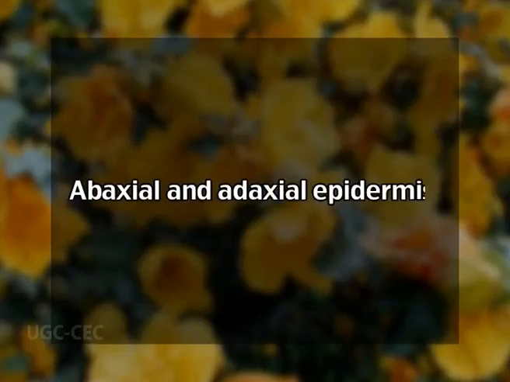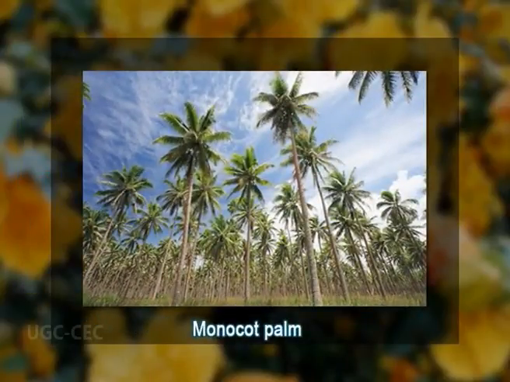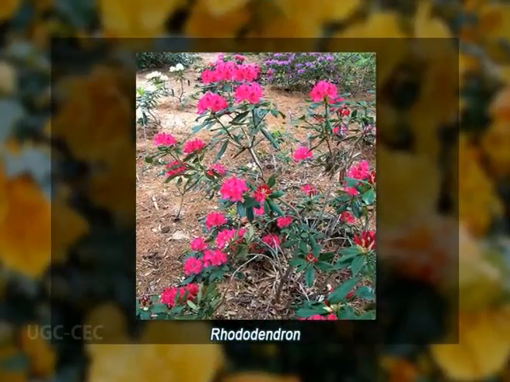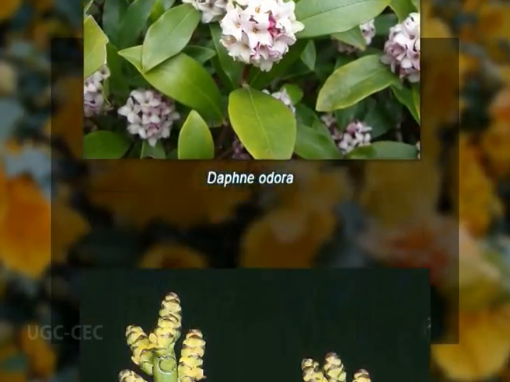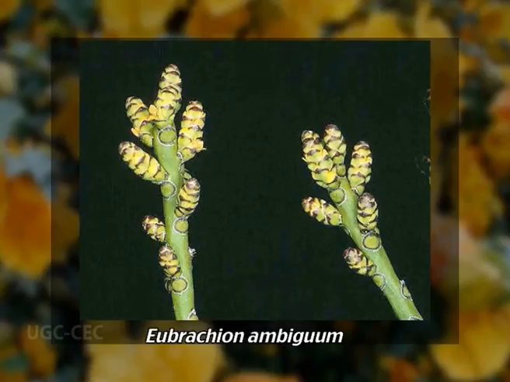The abaxial and adaxial epidermis is formed from the superficial initials of the marginal meristem by anticlinal divisions. In certain monocots and in the bud scales of rhododendron species, periclinal divisions also occur, resulting in the addition of new cells to the nearby ground meristem. In some plants like Daphne odora and Eubrachyon ambiguum, the whole lamina is produced by the marginal initials only.